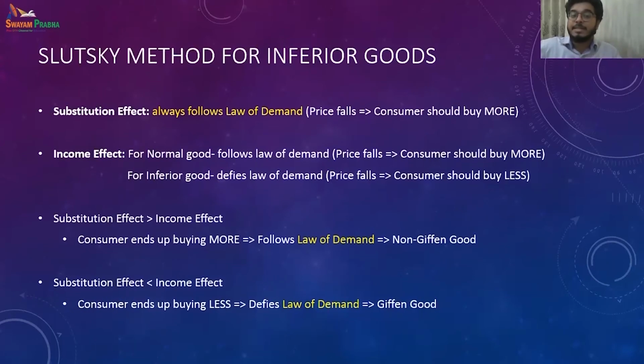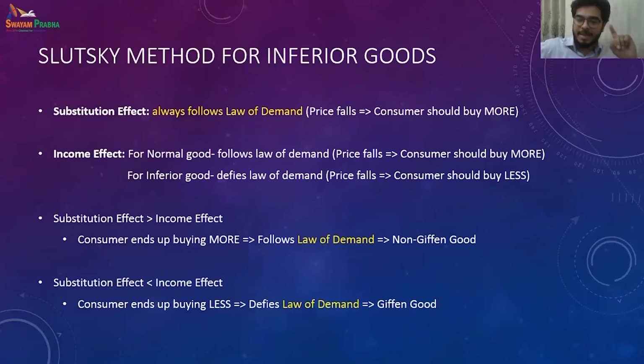But if the substitution effect is dominated by the income effect, that is, the substitution effect is smaller than the income effect, then what happens? The consumer ends up buying less even if the price falls. Those kinds of goods are known as Giffen goods, or more inferior goods. In that case, even if the price falls, the consumer will buy less, which defies the law of demand. So what determines whether a commodity is a Giffen good or a non-Giffen good?